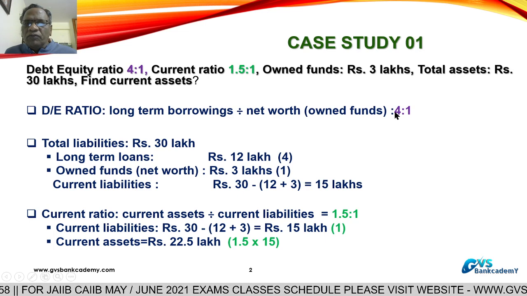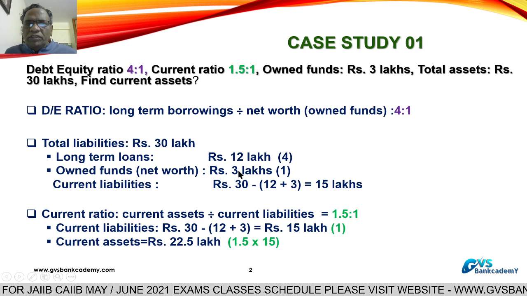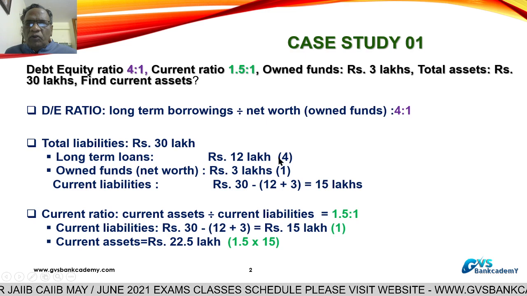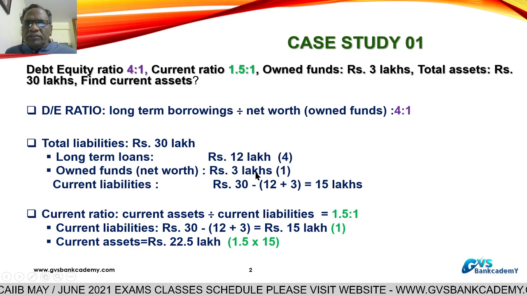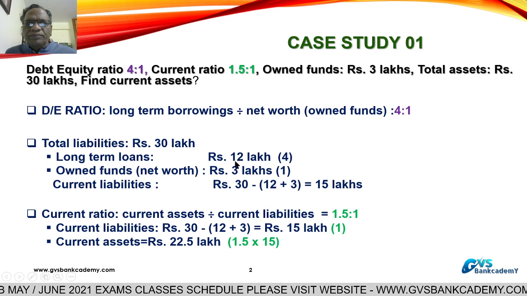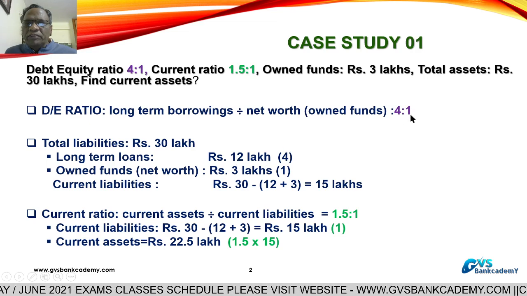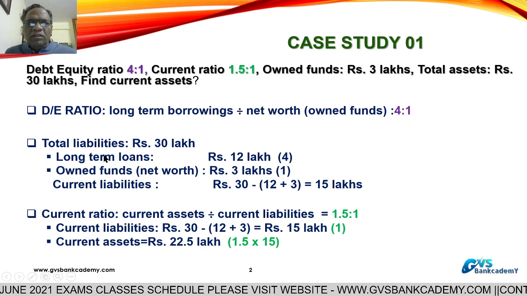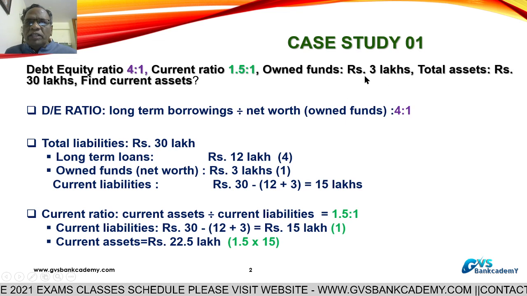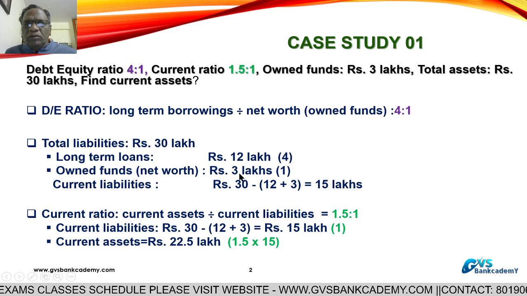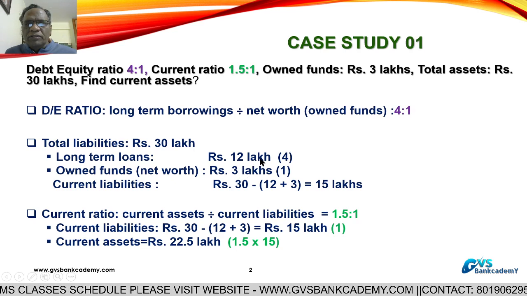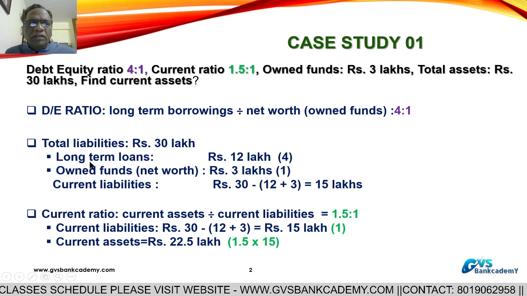Long term borrowings are 4. If 1 is equal to 3 lakhs, then 4 is equal to how much? 4 times, so 3 lakhs into 4, 12 lakhs. 12 lakhs is the long term loans.